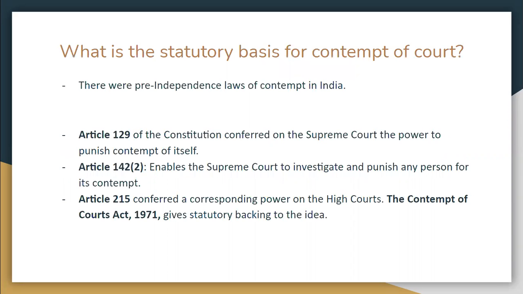Let's see any statutory basis for contempt of court. As I have mentioned, it was from England, so there was some pre-independence law. But after independence, we have Article 129, which conferred on the Supreme Court the power to punish contempt of itself. Similarly, under Article 215, the same power was given to the High Court. Article 129 and Article 215 are getting statutory backing from the Contempt of Court Act 1971. Then Article 142 Clause 2 enables the Supreme Court to investigate and punish any person for its contempt.